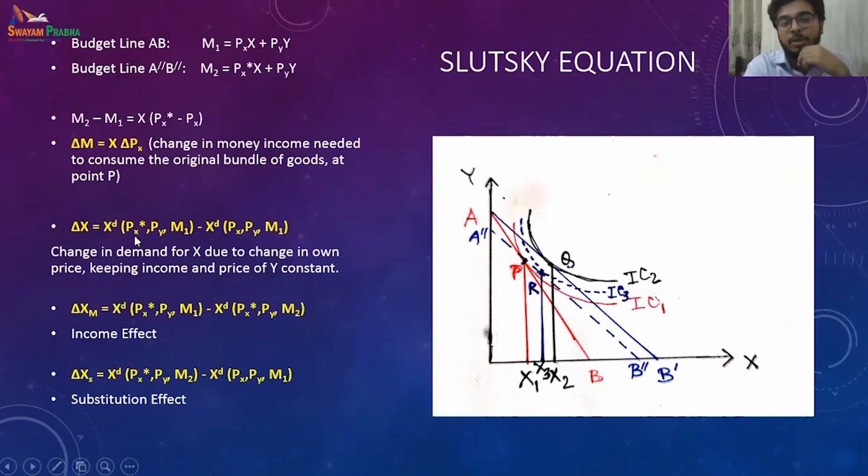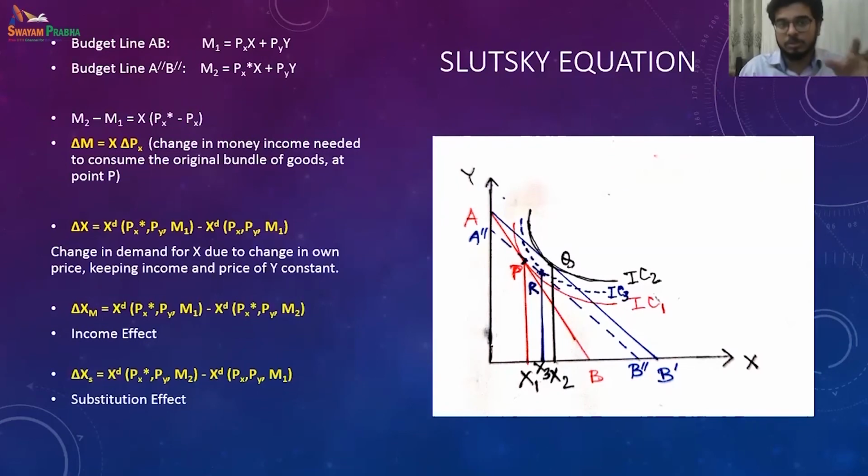So as I said, the Marshallian demand equation is the change in price and its impact on the change in quantity demanded. Nothing else is changing. So here the price of Y is not changing, and my money income is not changing.